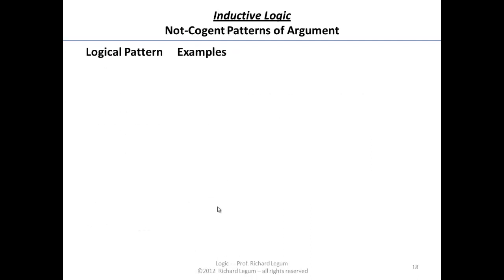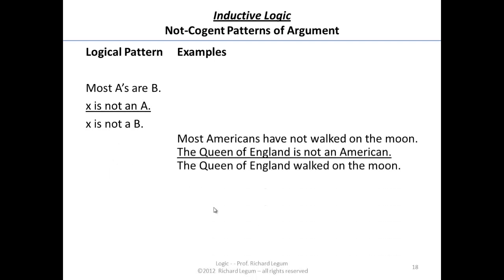We also have non-cogent patterns that we should take a look at. As usual, I tell you, make sure you know the cogent ones and just assume that the non-cogent ones aren't there. Most A's are B's. X is not an A, therefore X is not a B.